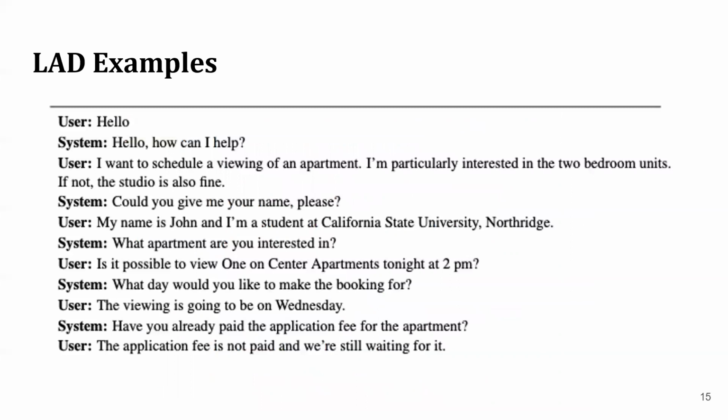And here's an example dialogue produced by LAD. To create this dialogue, we first randomly traversed the policy graph and constructed a seed dialogue. Each user utterance in the seed dialogue is a concatenation of template utterances for a randomly sampled set of user actions. So basically, for each user turn, we sample a bunch of different user actions, take their templates, and concatenate them. Given this concatenation of template utterances, we use GPT-3 to reformulate this and make it into a natural utterance. And GPT-3 is able to do this reformulation because of this assumption that large language models have learned something about the distributional structure of language.